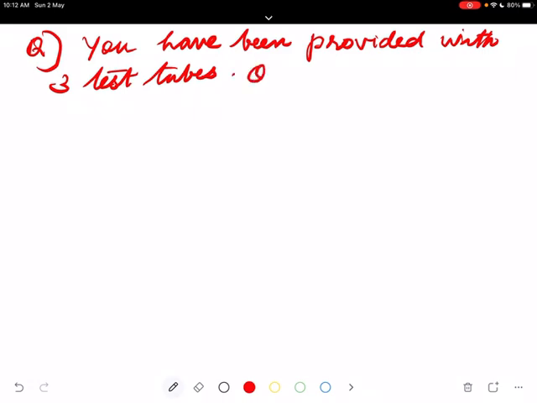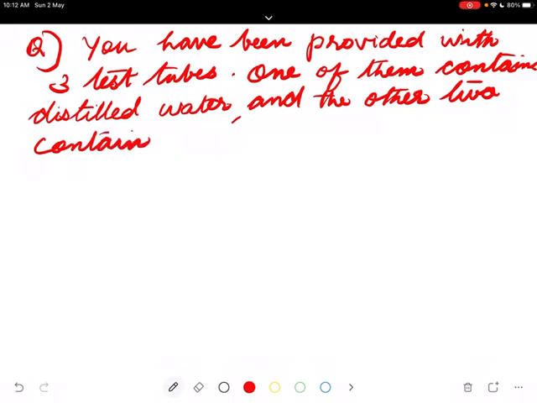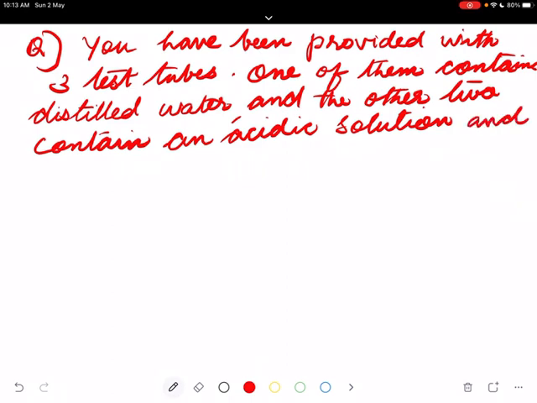One of them contains distilled water, and the other two contain an acidic solution and a basic solution.